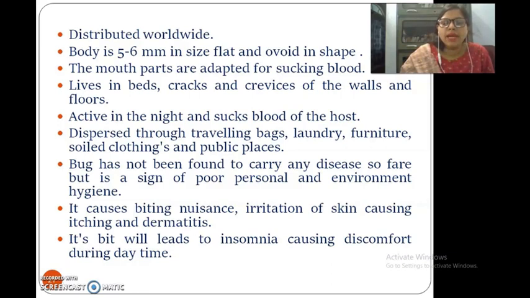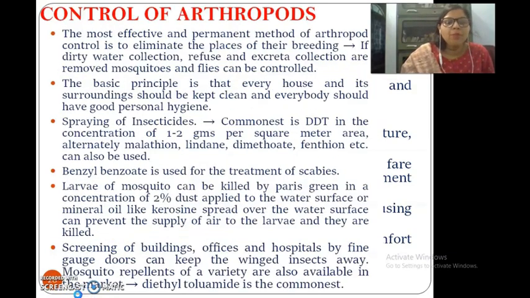It will lead to insomnia, causing discomfort during the day. Their biting may not allow us to sleep.